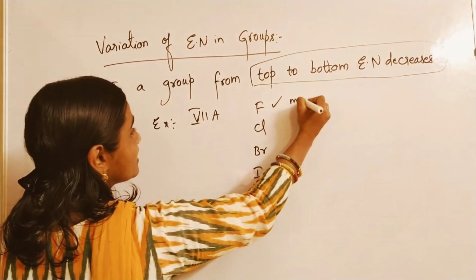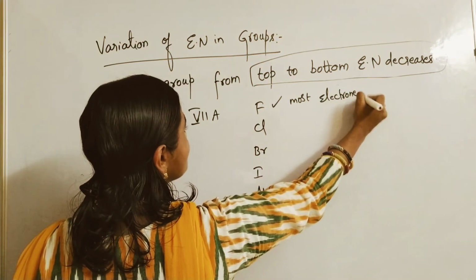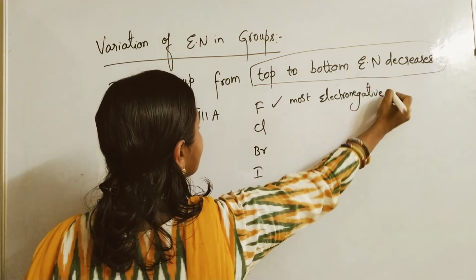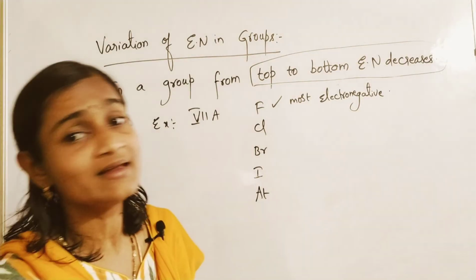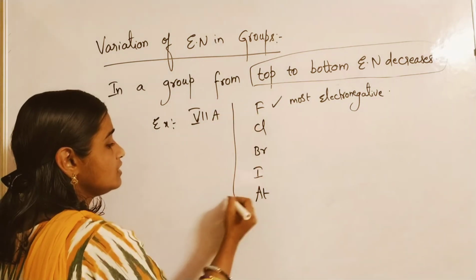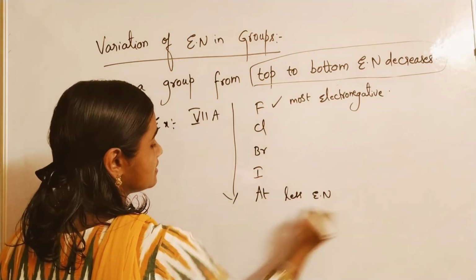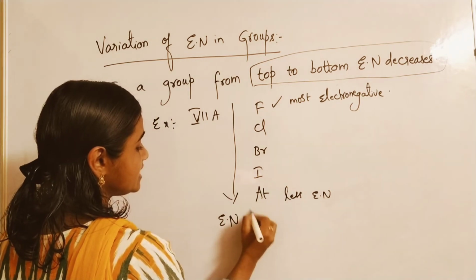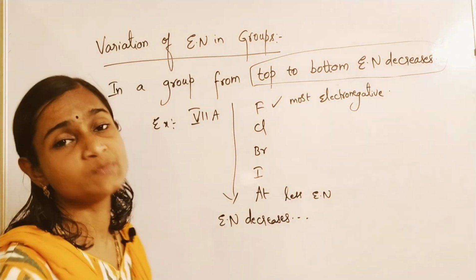Most electronegative, I told you, is fluorine. Astatine, of course, is a radioactive element and it's a metal. So down the group, electronegativity decreases. Please remember this point.